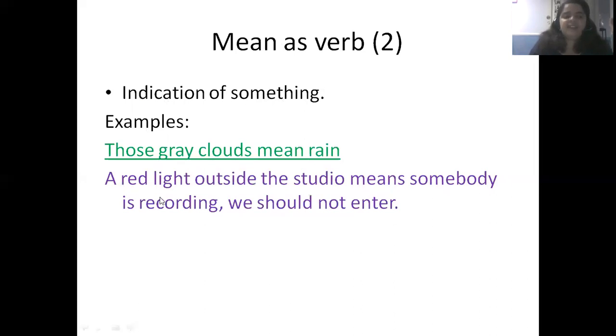Another, a red light outside the studio means somebody is recording. We should not enter. Okay, so the red light outside a studio, it could be in a radio station, or just a regular recording studio, may mean that somebody is there doing a recording, and we should not enter, or be very quiet, silence. So that's an indication of something.